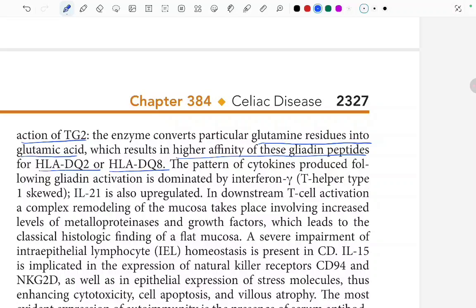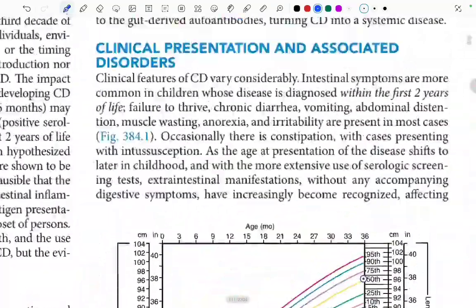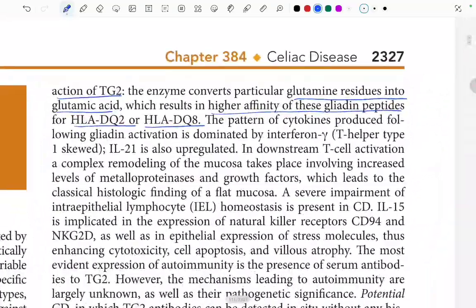So there is a higher affinity of these gliadin peptides to HLA-DQ2 and DQ8, and the pattern of cytokines produced following the gliadin activation is dominated by the interferon gamma. Let's just understand whatever we have read till now. From this interferon gamma, we will read again.